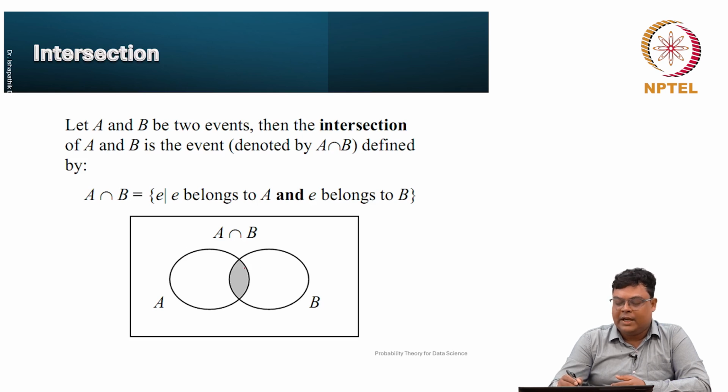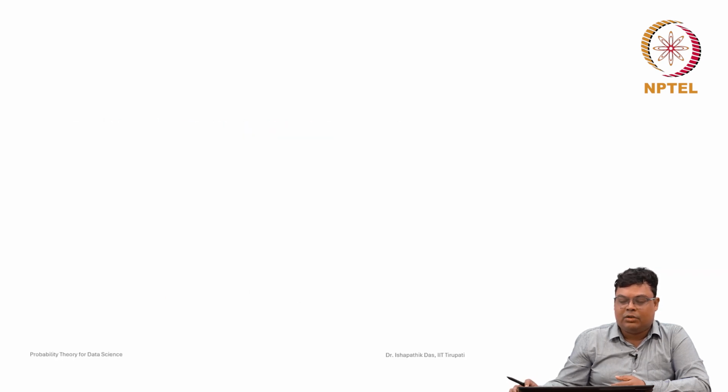Intersection means the common space. This is the sample space, this is A and this is B, and this part is known as A intersection B. That means all the elements that belong to A as well as to B is known as the intersection.